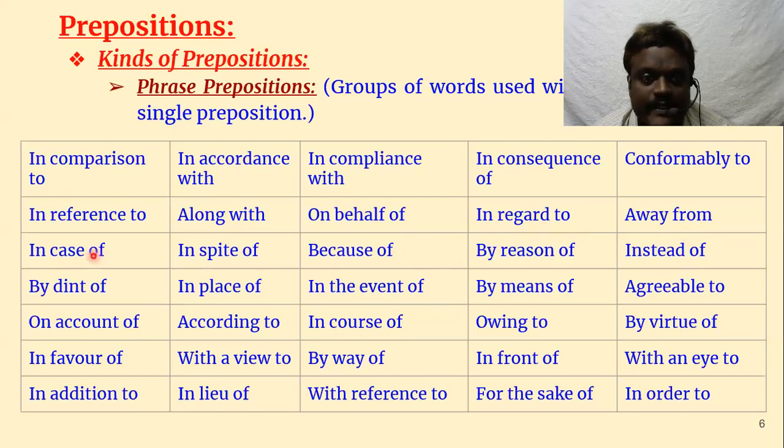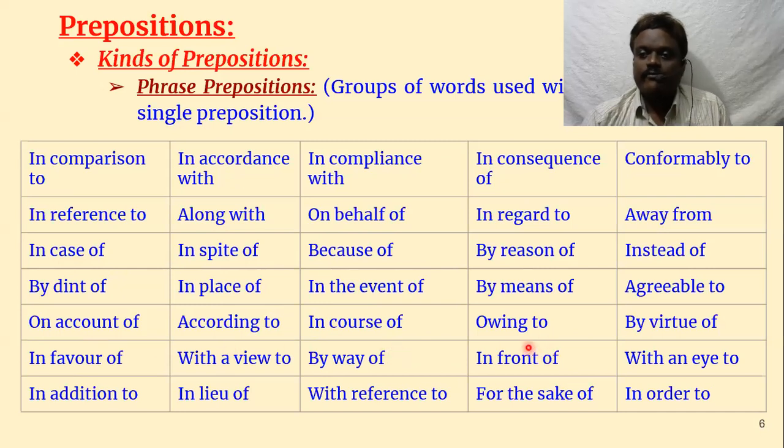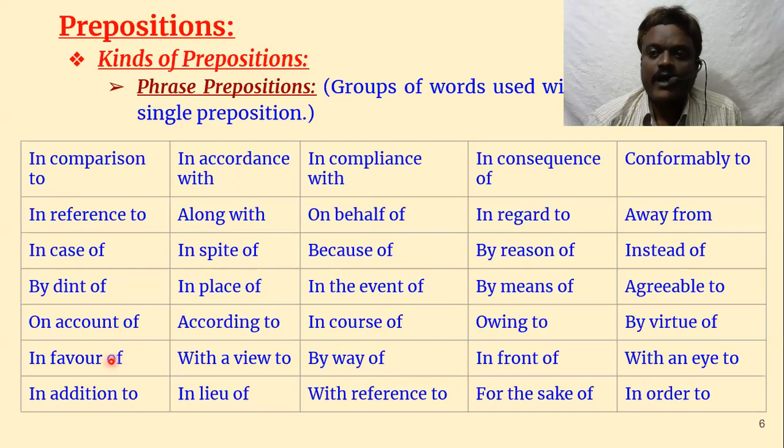In the same way, in case of, in spite of, because of, by reason of, instead of, by dint of, in place of, in the event of, by means of, agreeable to, on account of, according to, in course of, owing to, by virtue of, in favor of, with a view to, by way of, in front of, with an eye to, in addition to, in lieu of, with reference to, for the sake of, in order to, like that.